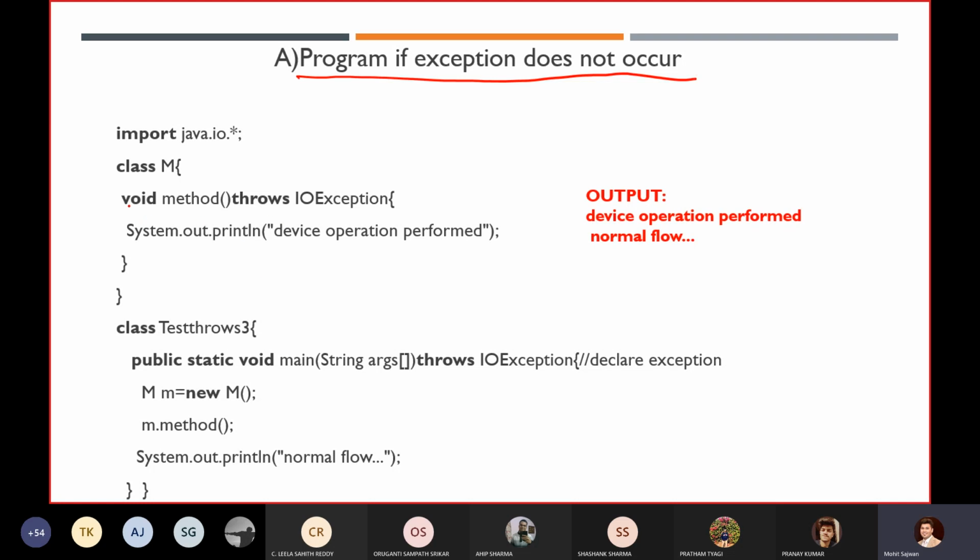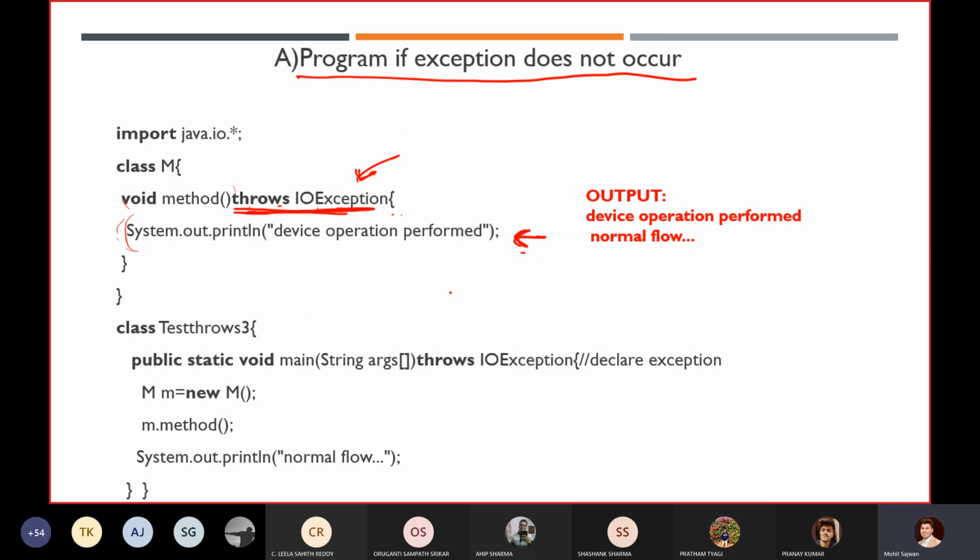What we have done, we are not getting any exception in this statement, right? Still, we have thrown this exception over here. Remember, even if you have created a method and you write throws IOException, and inside this method you are not getting any exception, you are not going to get any compilation error. Remember this point. So if no exception is coming, no need to worry, you won't get any compilation error.